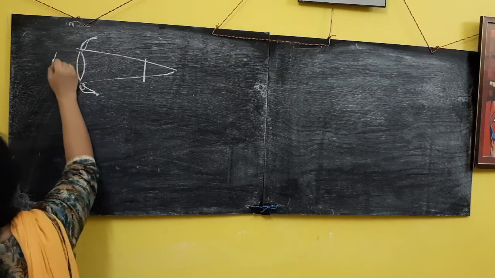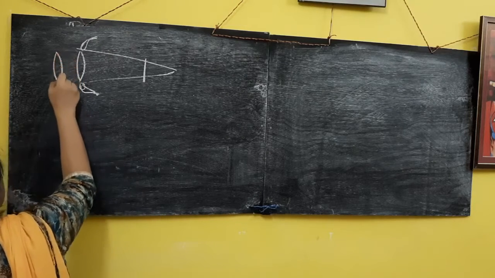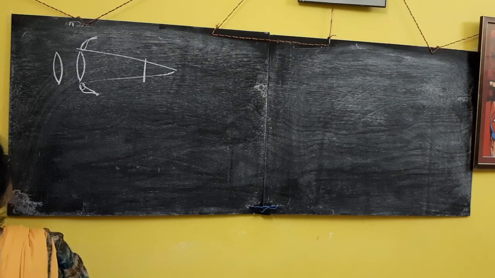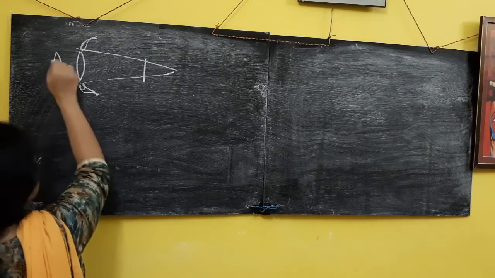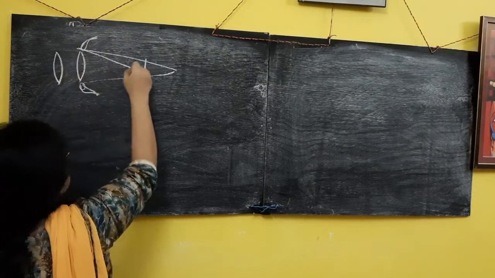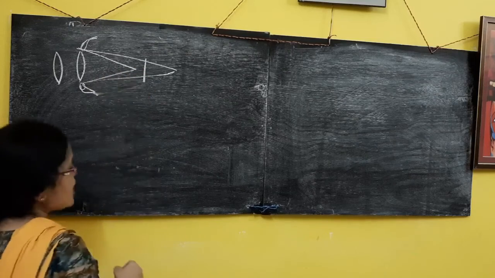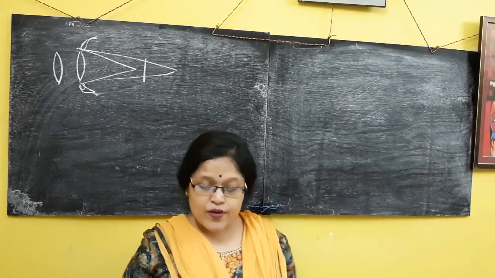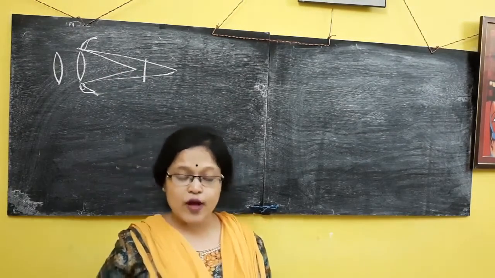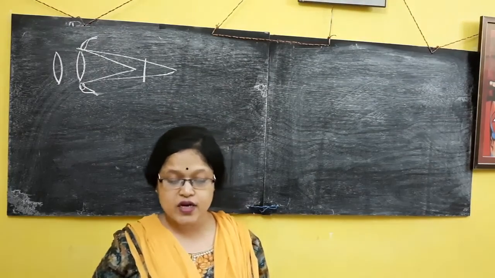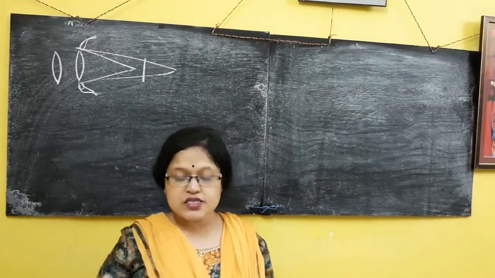In front of your eyes, if you put a convex lens, the focal length will be increased and the image is formed on the retina.